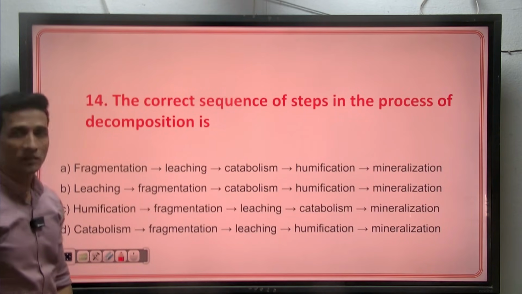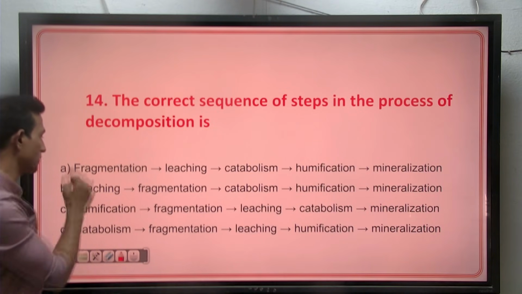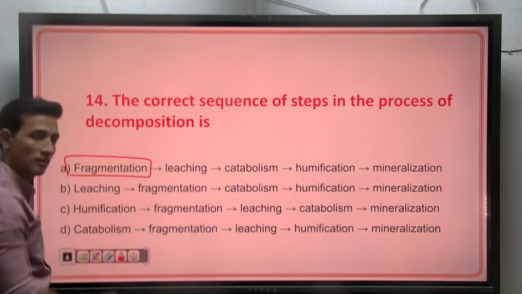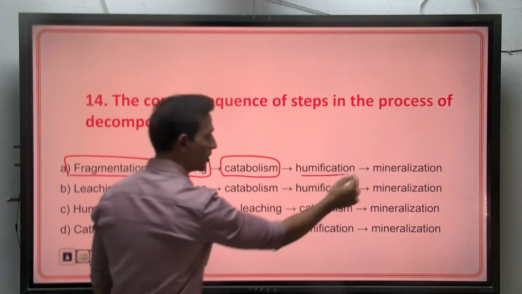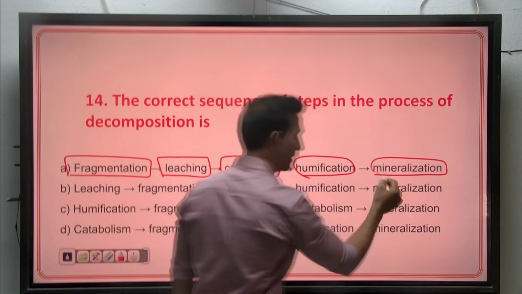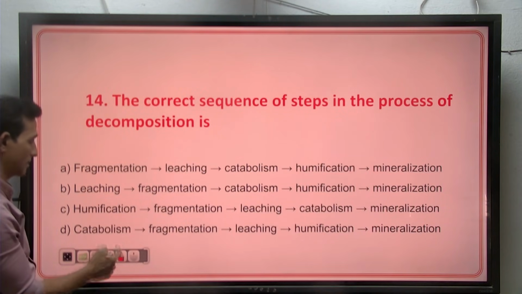The correct sequence of steps in the process of decomposition is, so we already know decomposition. First there will be fragmentation, then leaching, catabolism, humification, and finally there will be mineralization. So the correct option is A.